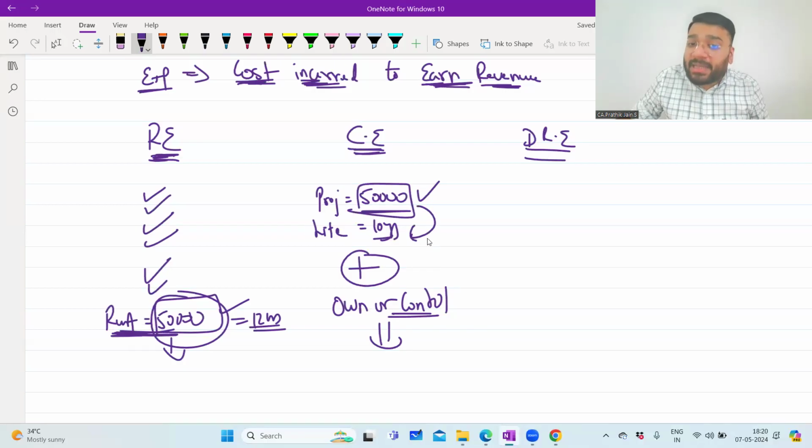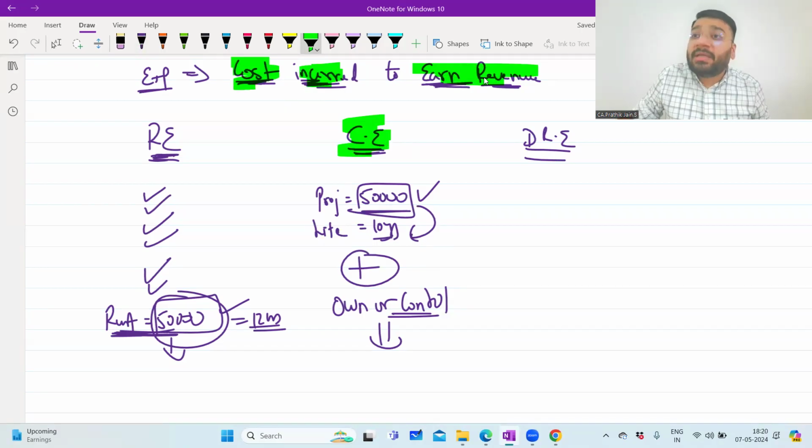You apportion that expenditure over a period of 10 years and record it in the form of depreciation every year. So capital expenditure is nothing but cost incurred to earn revenues of multiple future years, plus either I own that asset or control that asset.